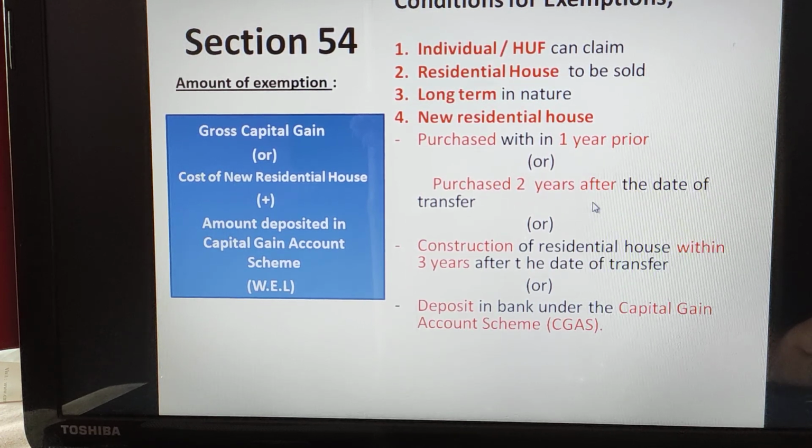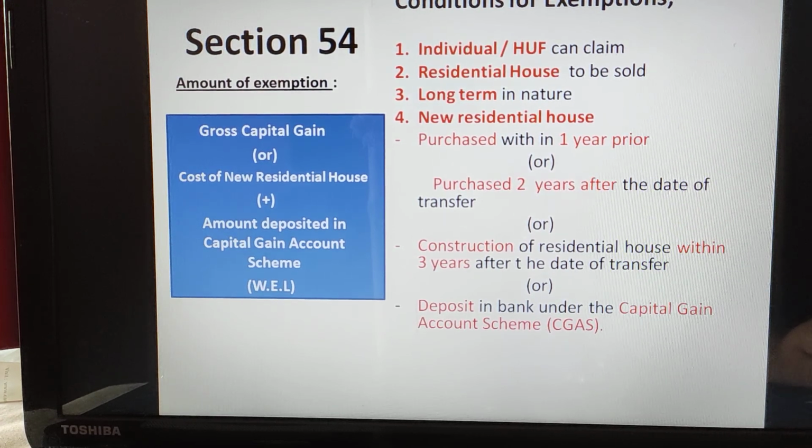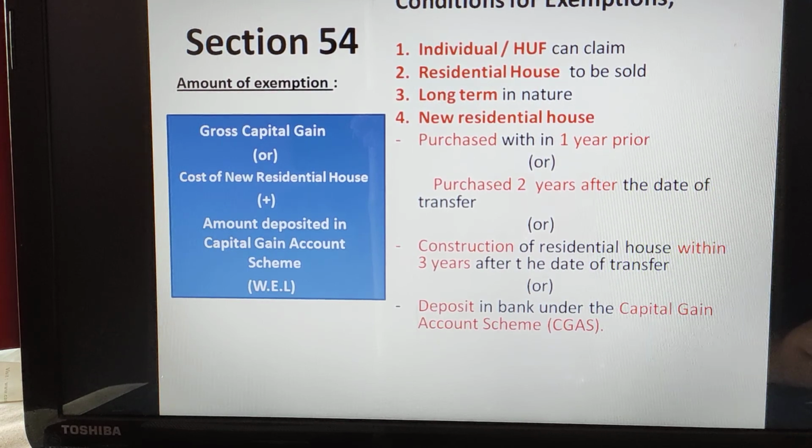Suppose today you are transferring the asset. From today, next 2 years, within that date you have to purchase the new residential house, and a residential house itself should be purchased. If you are purchasing a commercial property, this will not be applicable. So you need to purchase the residential house. Fine. Or before the date of transfer, you would have purchased some new house.